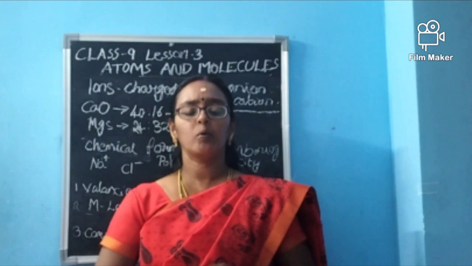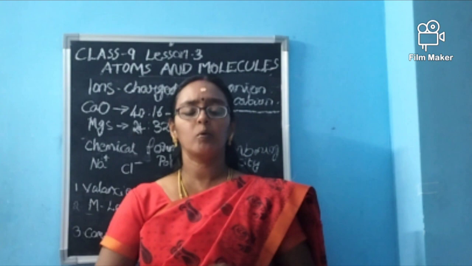OH minus has a negative charge. It needs 1 electron. Na is ready to give 1 electron, which will be accepted by OH to form NaOH. Like that, Mg(OH)2. Magnesium gives 2 electrons, and OH needs 1 electron, so how many OH are needed? 1 electron given by magnesium is taken by 1 OH, and another electron given by the same magnesium will be taken by another OH to form Mg(OH)2. Like that, the compounds are formed.